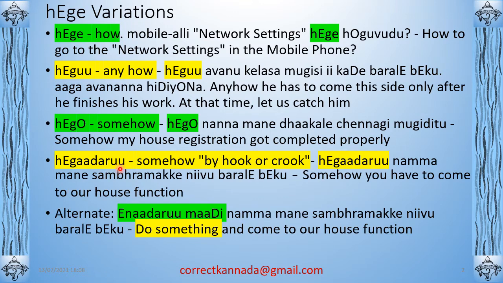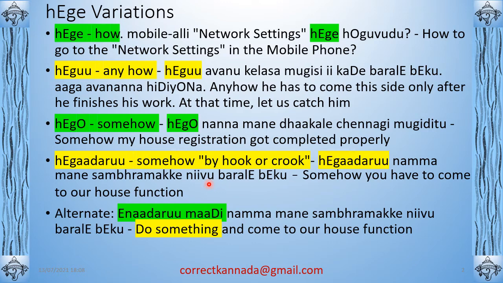Then ಹೇಗಾದರೂ, this is also somehow but with a slight difference. By hook or crook, we say in English, right? That's what this somehow means. ಹೇಗಾದರೂ ನಮ್ಮ ಮನೆ ಸಂಭ್ರಮಕ್ಕೆ ನೀವು ಬರಲೇಬೇಕು. Somehow you have to come to our house function. Do whatever you want. ಸಂಭ್ರಮ means function. ಬರಲೇಬೇಕು means you have to come.